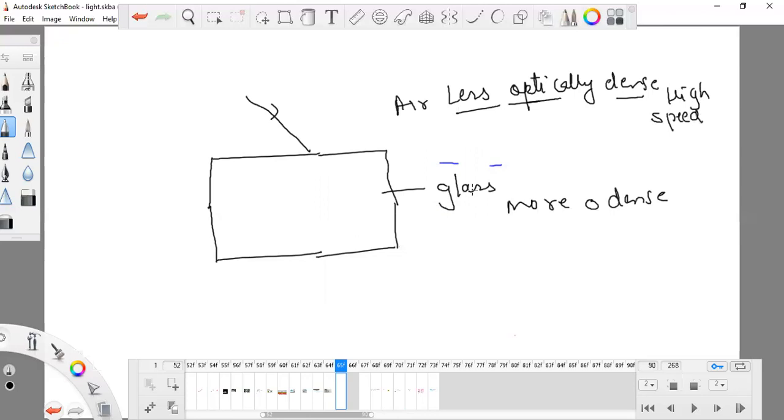When it is moving to the more optically dense part, the speed will change. We are expecting that it will go like this, but instead of going this way, it will bend here. As glass has more optical density, the speed of light is less. In air the speed of the ray is high, and in this case the speed of the ray is less. If the speed is getting less, it will move towards normal. We studied this yesterday.